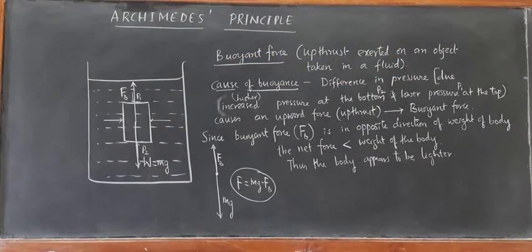Now let us learn the principle of floating, or before that let us learn the statement of Archimedes' principle.